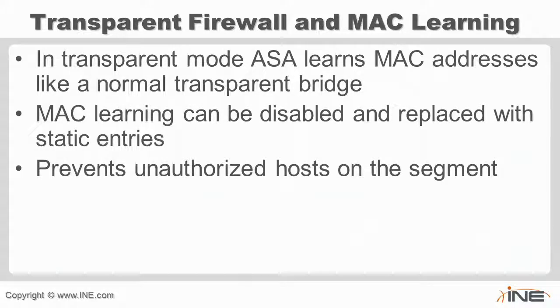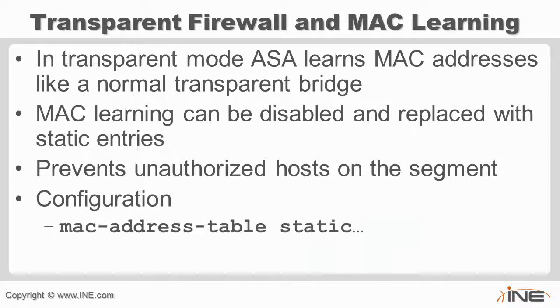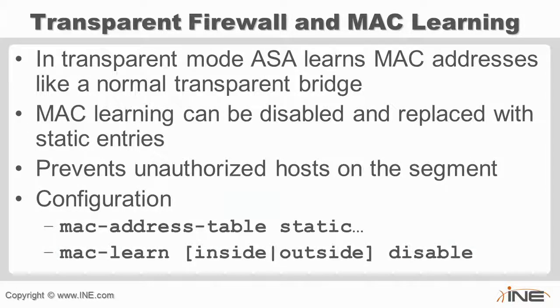So for example, if we know that there's only one device on the inside and one device on the outside, we could just configure a manual binding for their static MAC addresses and then disable MAC address learning on the inside or the outside.